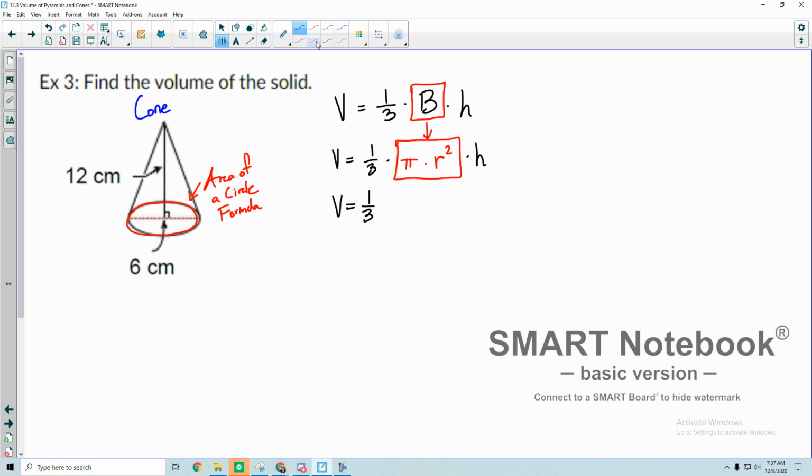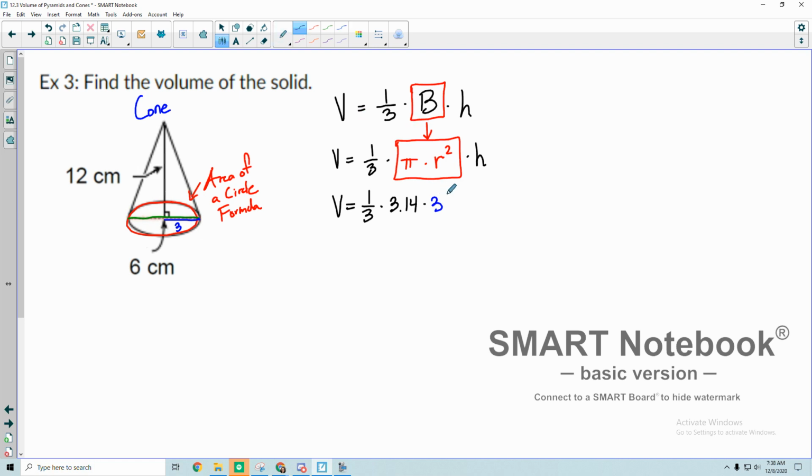Okay, so right away I know that the pi changes to 3.14. And now let's see, what am I going to plug in for r, or the radius? So this 6 centimeters here, it looks like it's talking about the distance from here all the way to here. Okay, it's this entire line. So remember, the radius is half of this diameter, because right now this is a diameter. So I need half of that. That would be the radius. So half of that would be 3. So I'm going to plug in 3 for the radius.